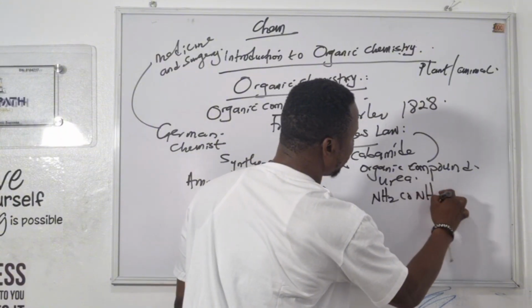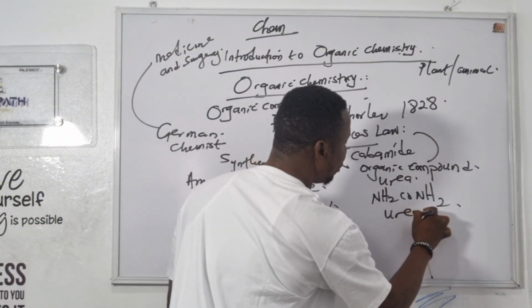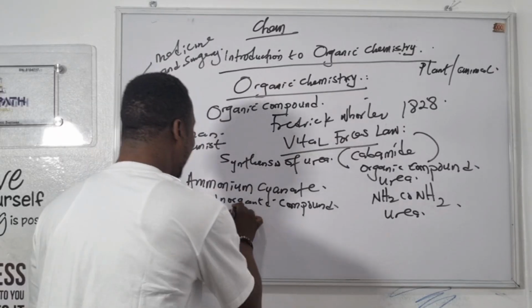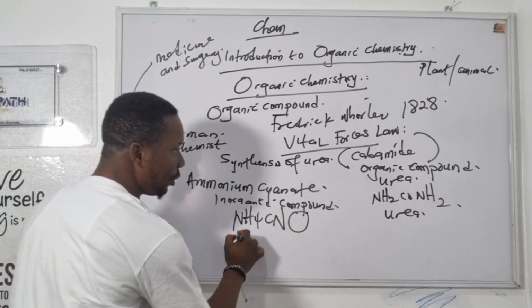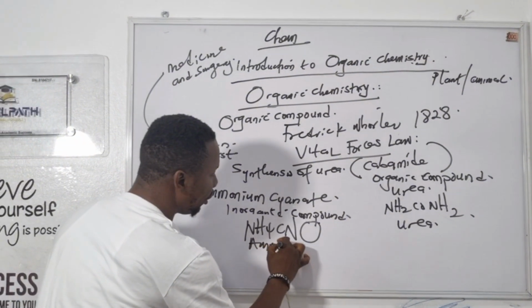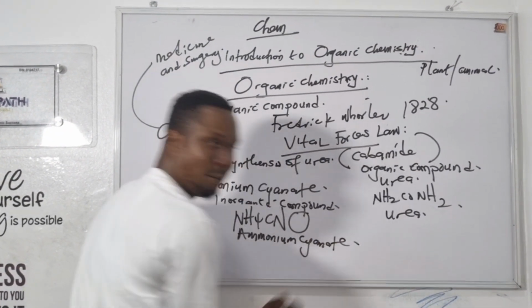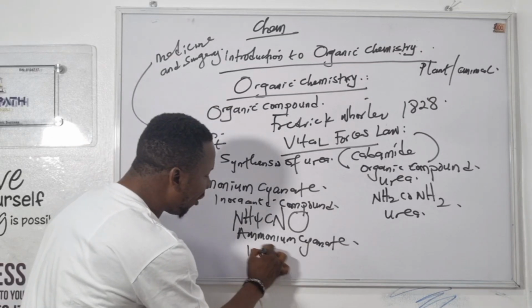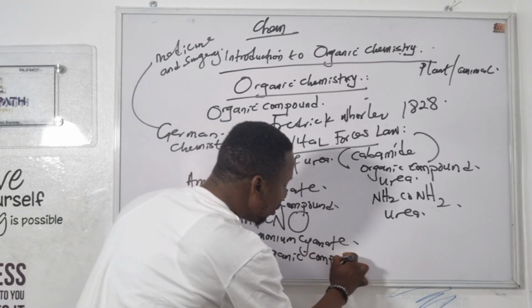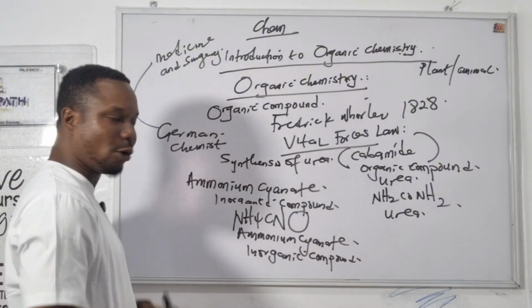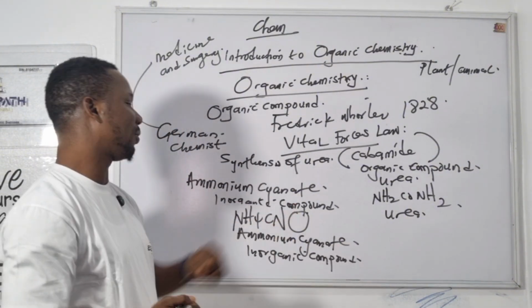So he obtained NH2CONH2, which is said to be urea, from NH4CNO, the ammonium cyanate. Ammonium cyanate is an inorganic compound, because it contains nitrogen, hydrogen, cyanide, and oxygen.